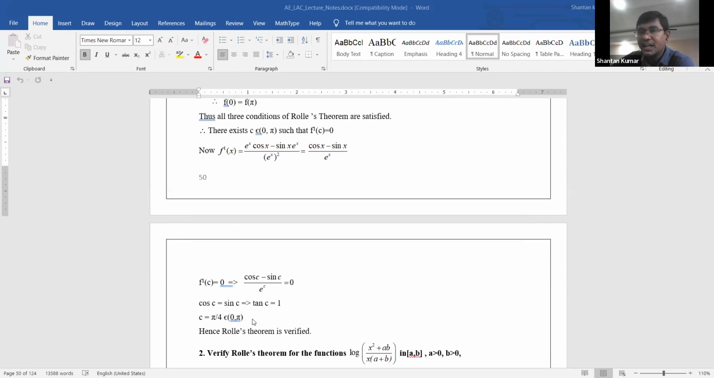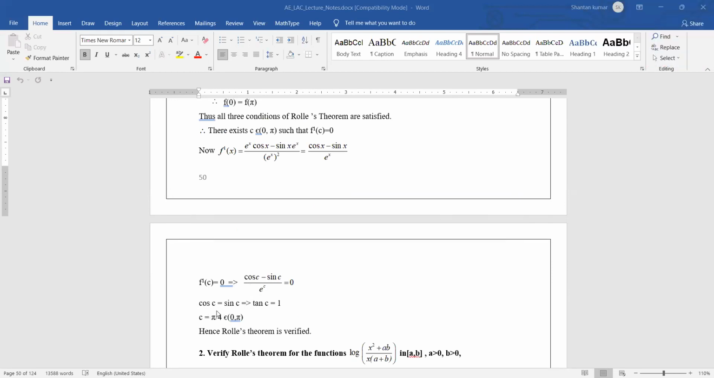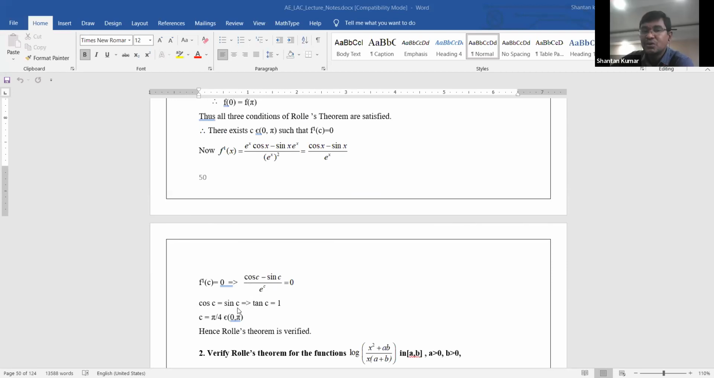Why? If we divide on both sides by cos c, then the left side is 1 and the right side is sin c by cos c. Therefore tan c is equal to 1. And when it is applicable, tan c is equal to 1. What is the value of c in terms of tan?